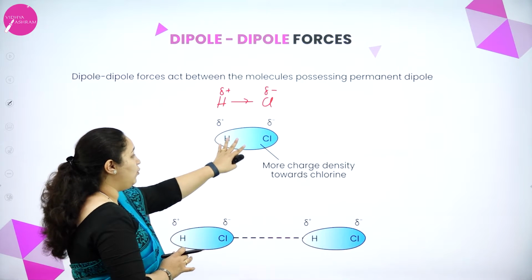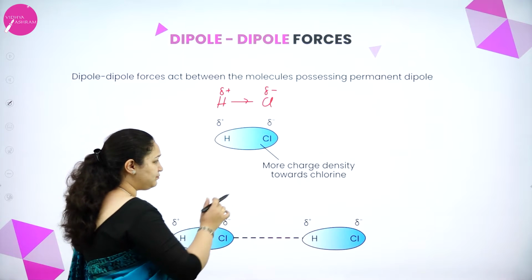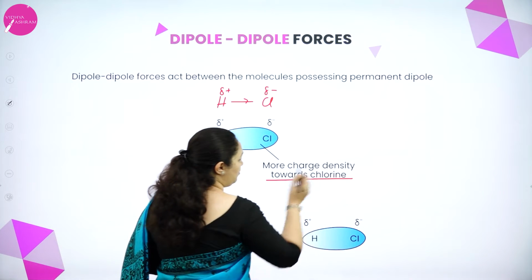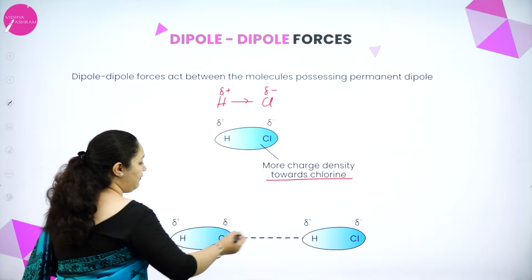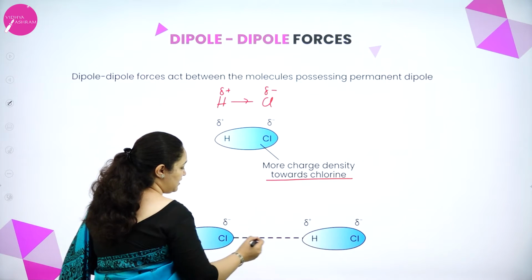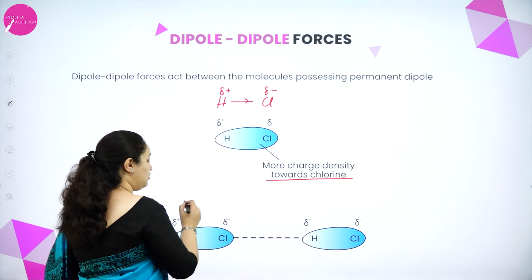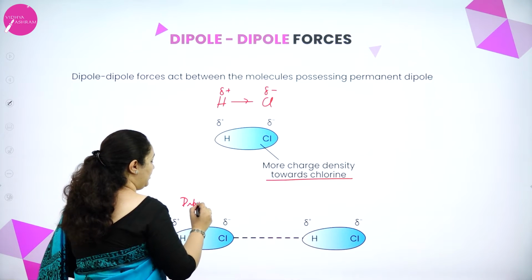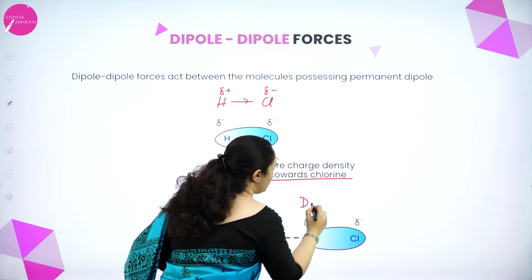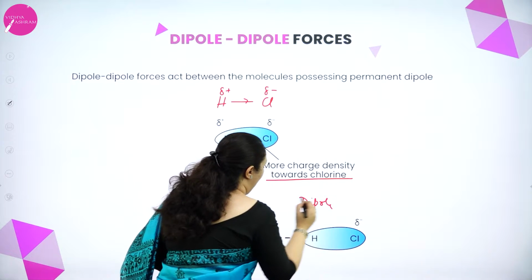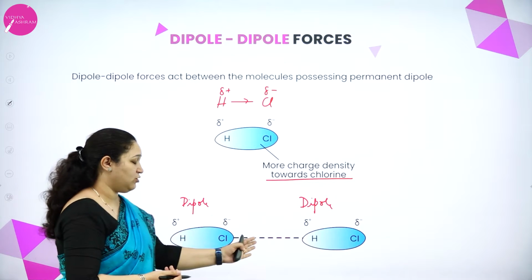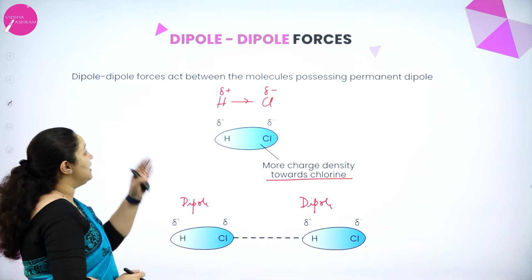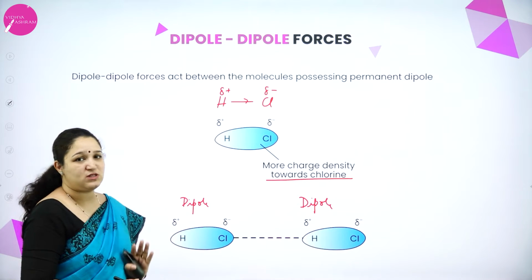So I have one HCl molecule, with more charge density towards chlorine. There is one more HCl molecule. Between the two molecules there is a force of attraction. This one also is a dipole molecule, and between the two dipole molecules, when there is a force of attraction, we call it dipole-dipole forces.